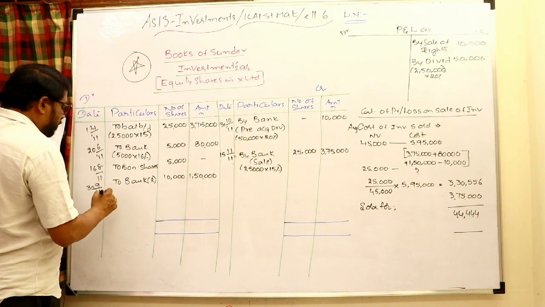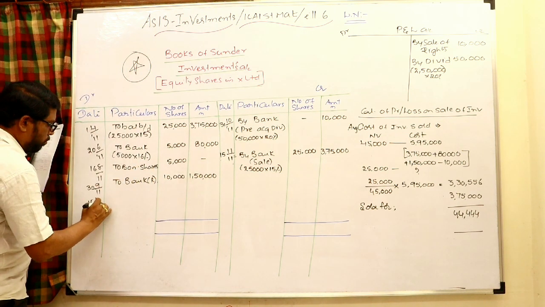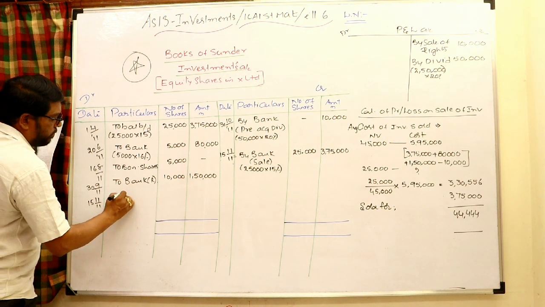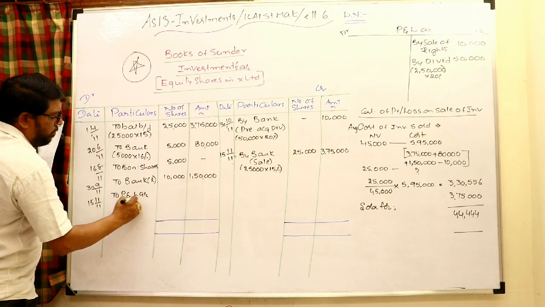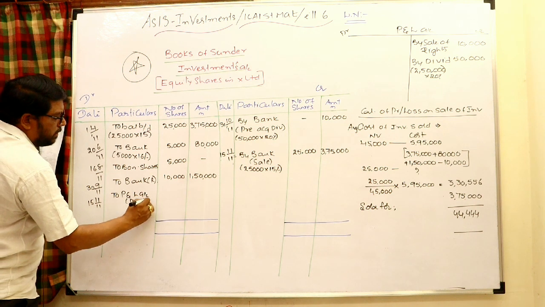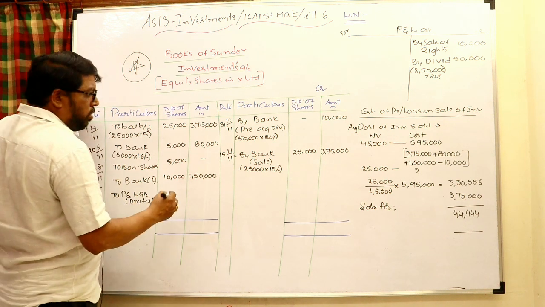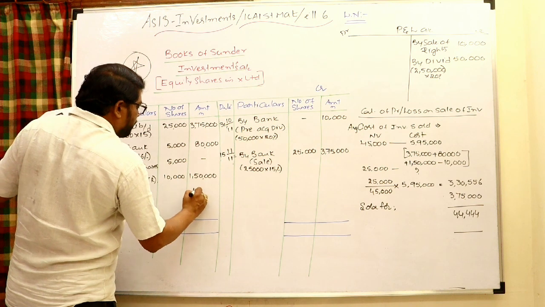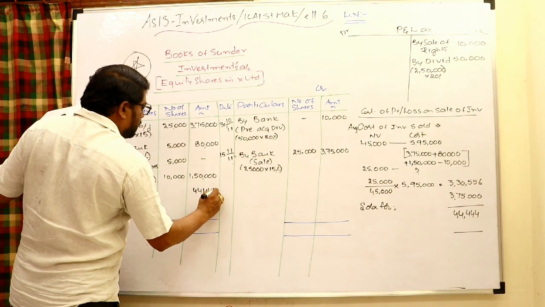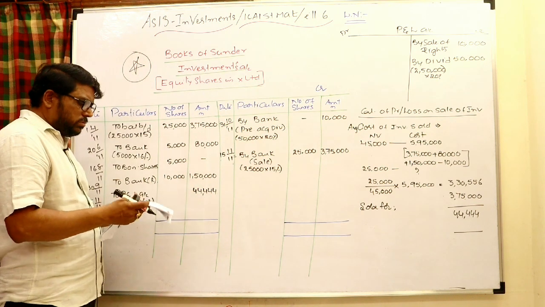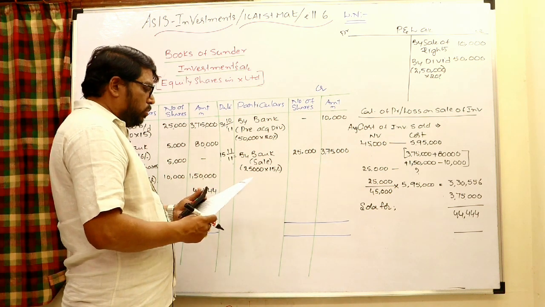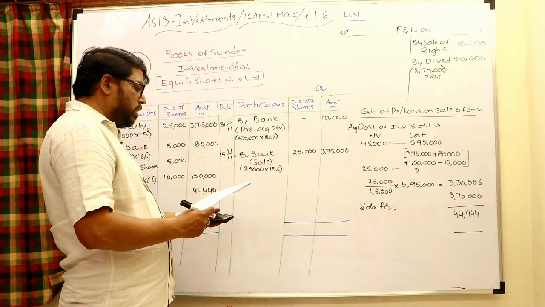So in the investments to P&L, 15th November 2011 to P&L, within bracket profit, write in the amount column 44,444. Okay, so even the profit also is recorded at the end.